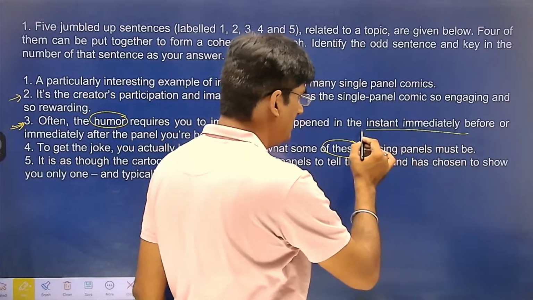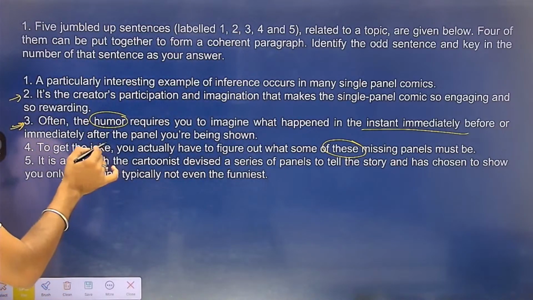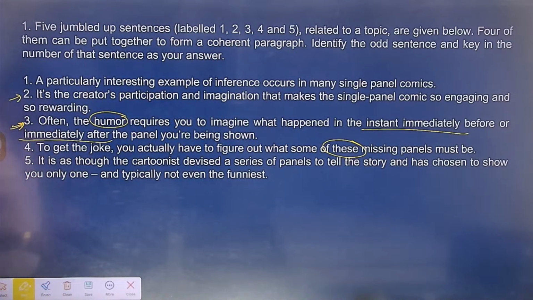The instant immediately before and immediately after. So when I say these missing panels, we are actually talking about those panels which are given in the third sentence. But it seems like third and fourth gel together. Understand? But again, fourth also talks about ultimately to understand the joke.